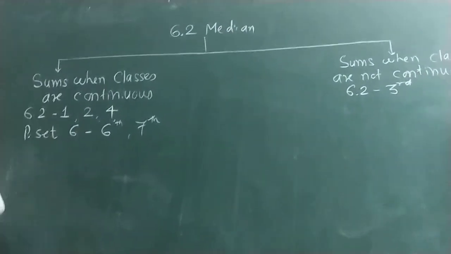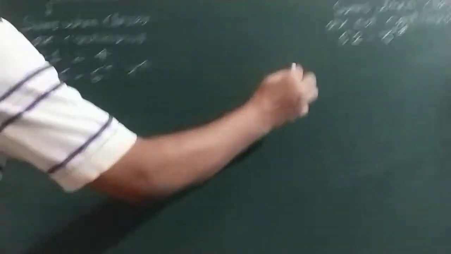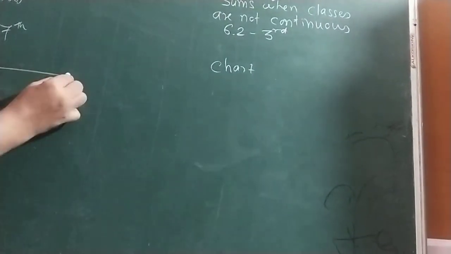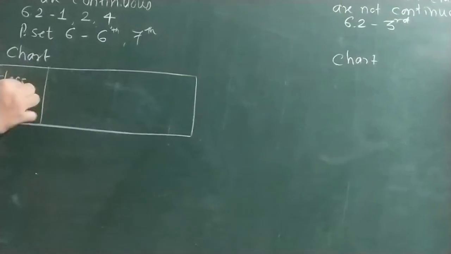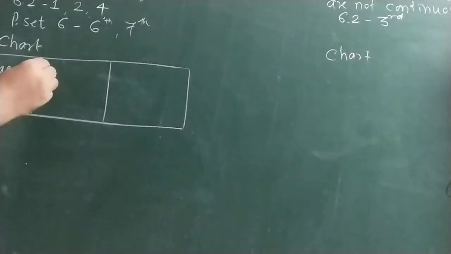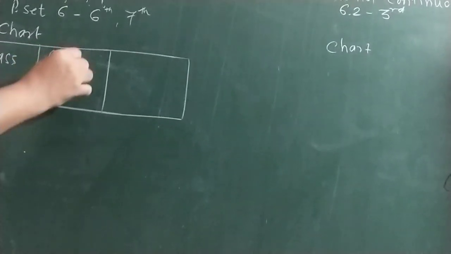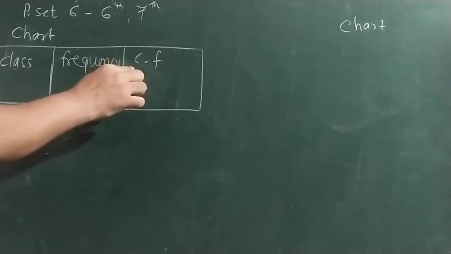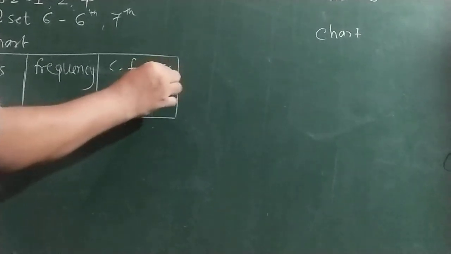Okay, so start with the first: make a chart. Here also a chart is required. Here only 3, 1 classes, which is known as class, then frequency, which is also given, then here CF shortcut, it was in your 9th, cumulative frequency less than type.